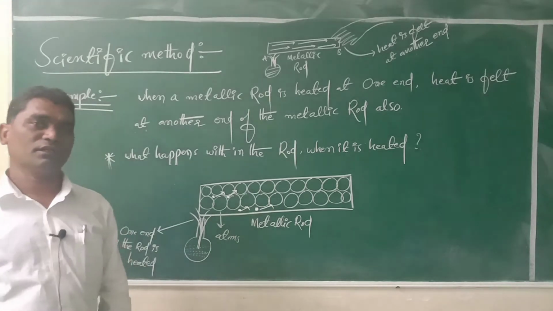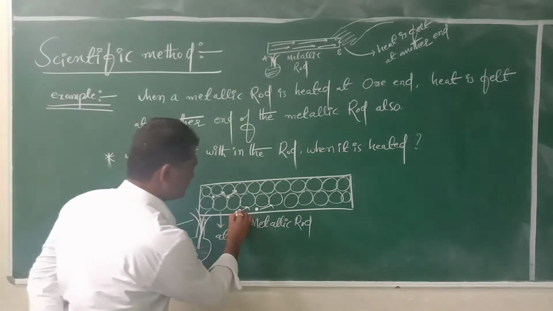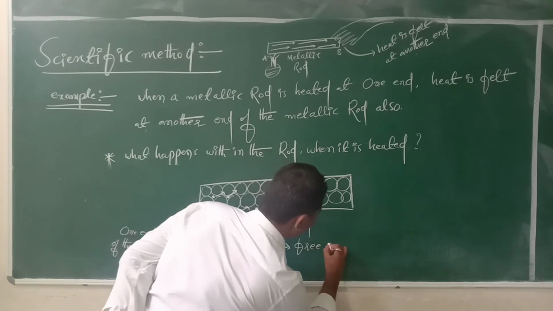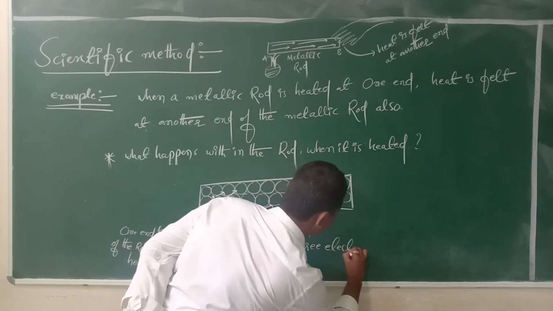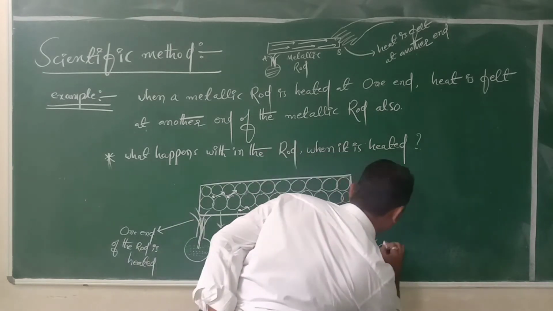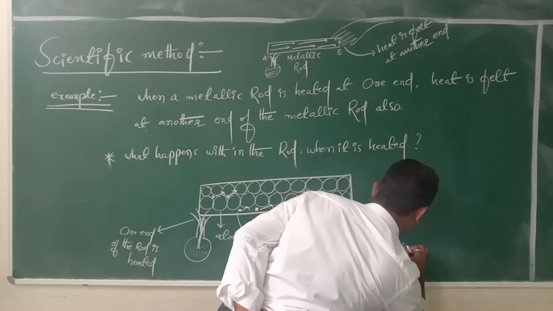These electrons are called free electrons, otherwise delocalized electrons.